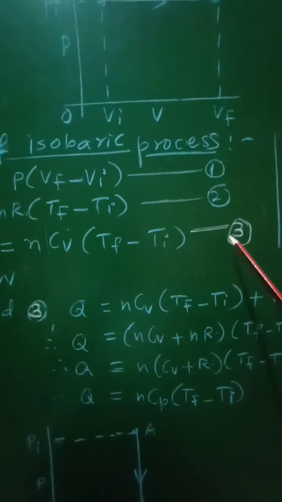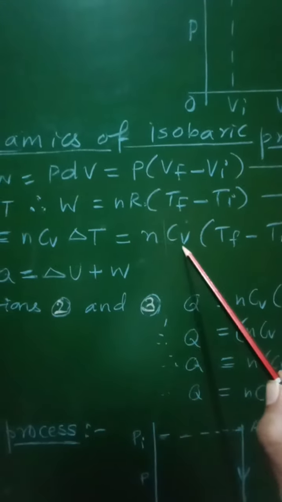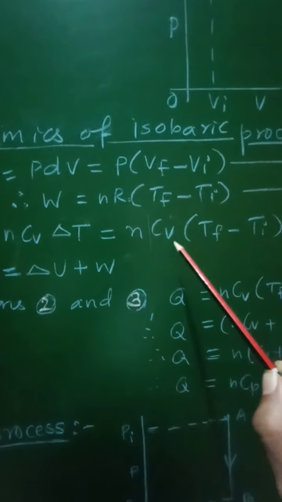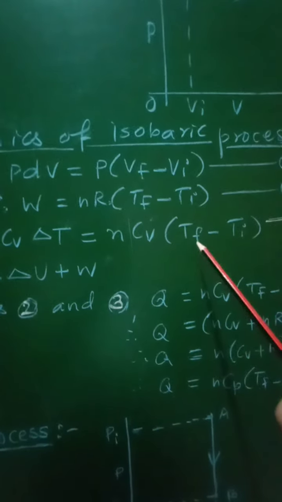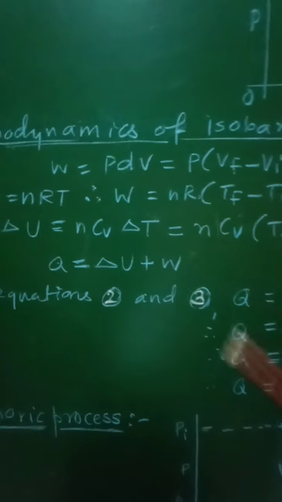This will give equation 3. Now in this equation, Cv represents the specific heat at constant volume for that given ideal gas, and Tf minus Ti is the change in temperature delta T.